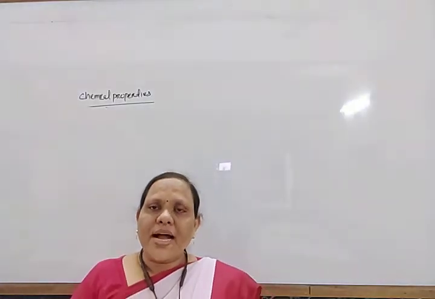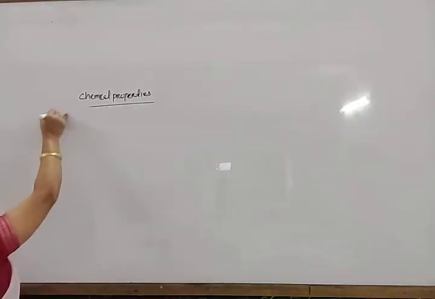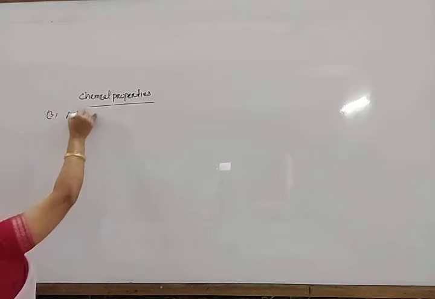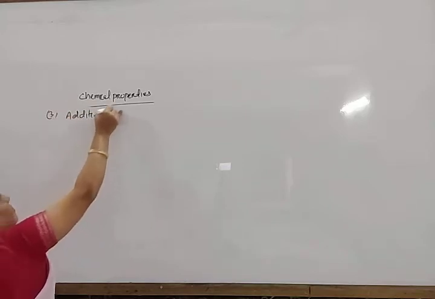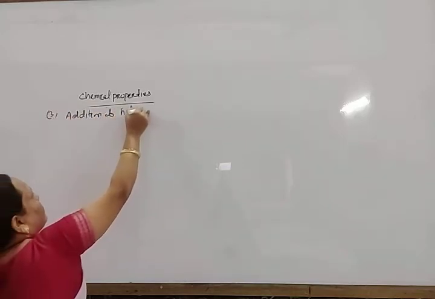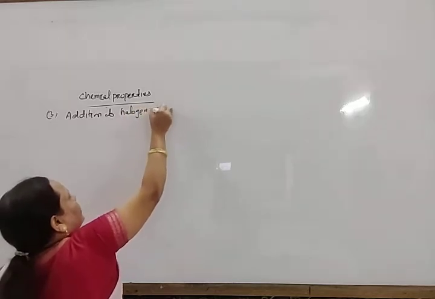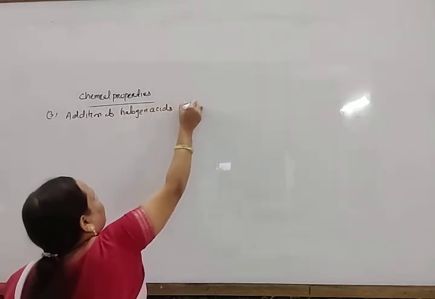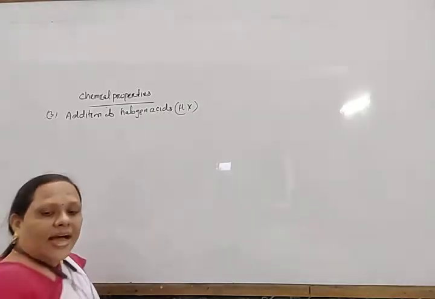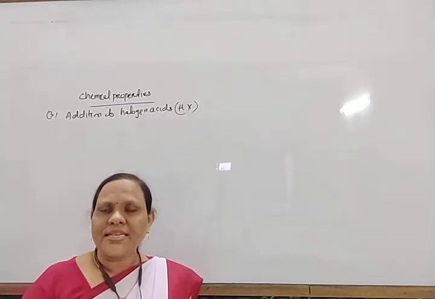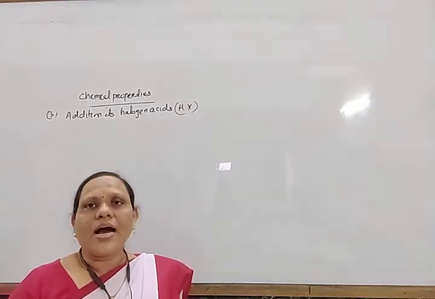Next come to addition of halogen acids, HX. So when alkene reacts with halogen acids, it forms haloalkane.